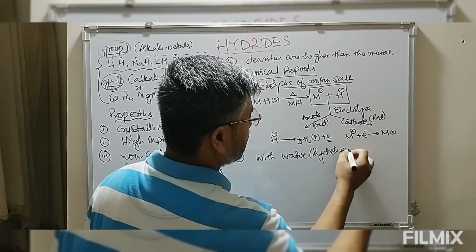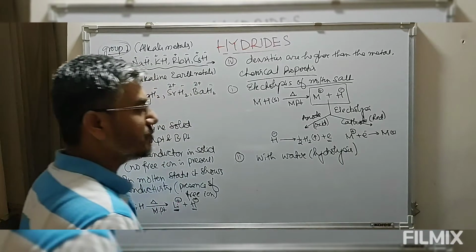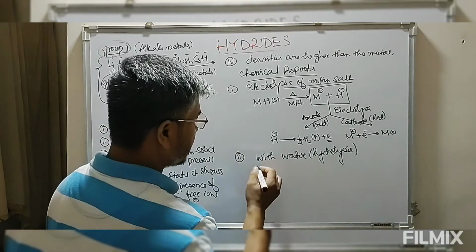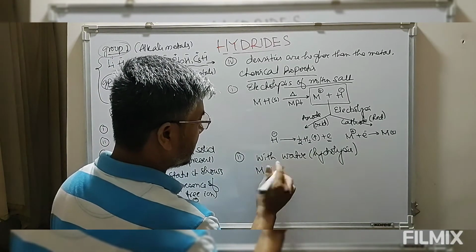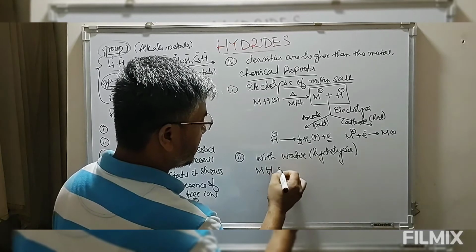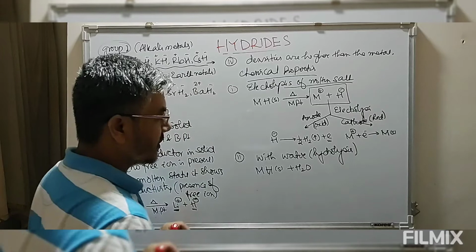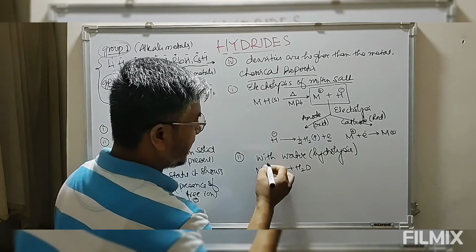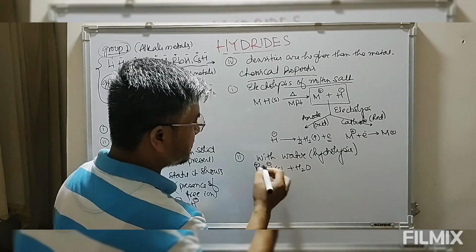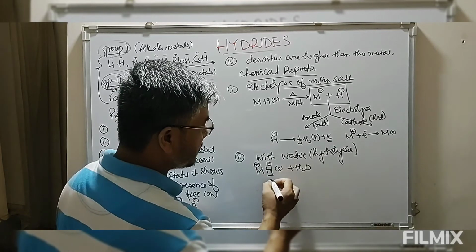Hydrolysis means breaking of the substance in presence of water. So we take these alkali metal hydrides. This hydride reacts with water. Now look at this H minus. We have H minus and M plus. So this H minus is a very strong base.